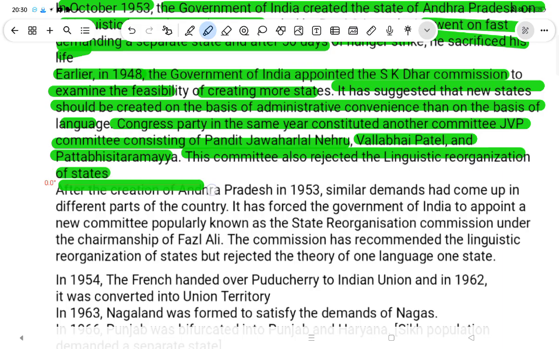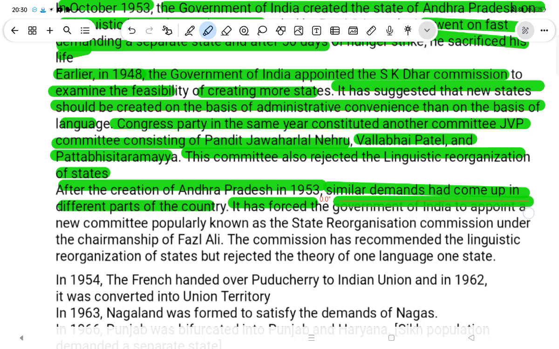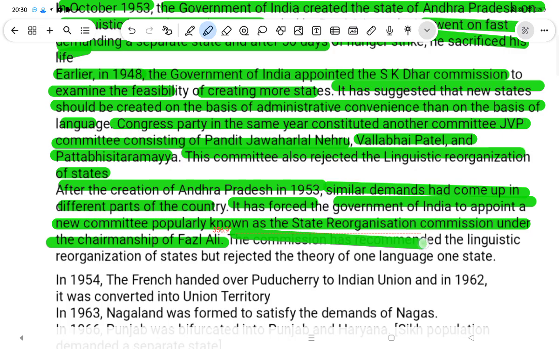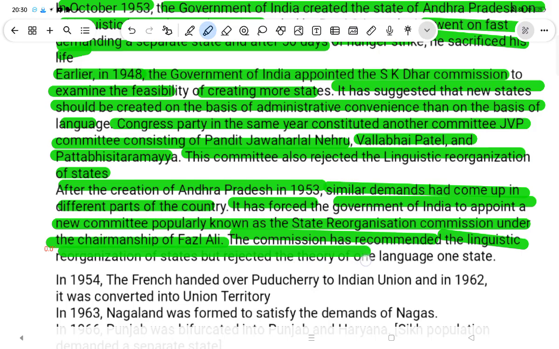After the creation of Andhra Pradesh in 1953, similar demands came up in different parts of the country. It forced the Government of India to appoint a new committee, popularly known as the States Reorganization Commission, under the chairmanship of Fazal Ali. The commission recommended the linguistic reorganization of states, but rejected the theory of one language, one state.